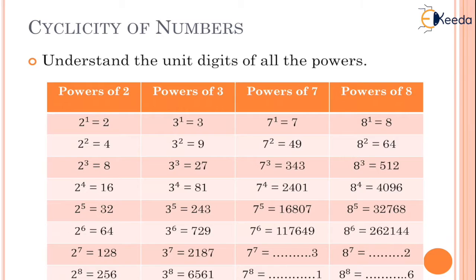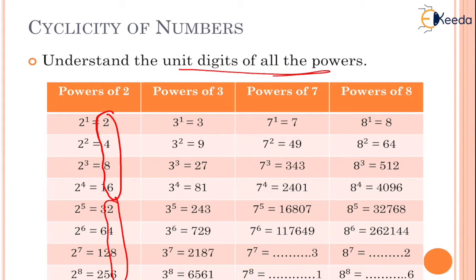So what happens in cyclicity of numbers? As you can already see on the screen, I've written powers of 2, 3, 7 and 8. What can you observe by just looking at them? Our focus is only on the unit digit of all the powers mentioned. If you see the unit digit, for 2 it is 2, 4, 8, 6, and it is again repeated: 2, 4, 8, 6.